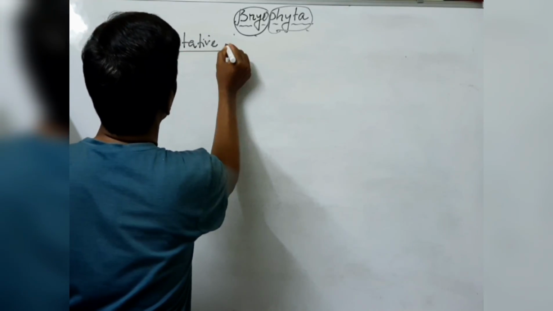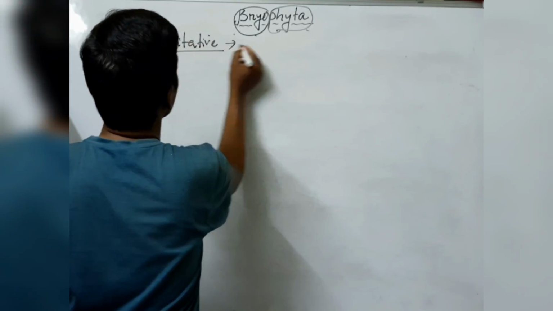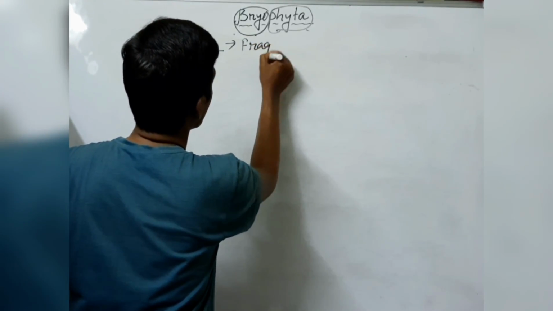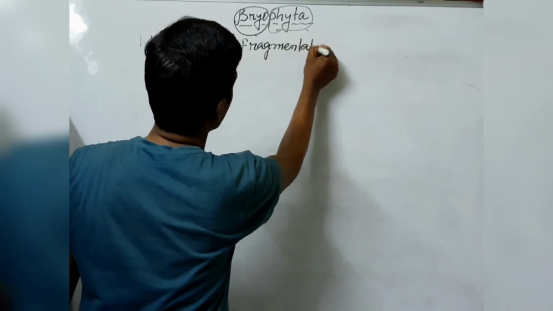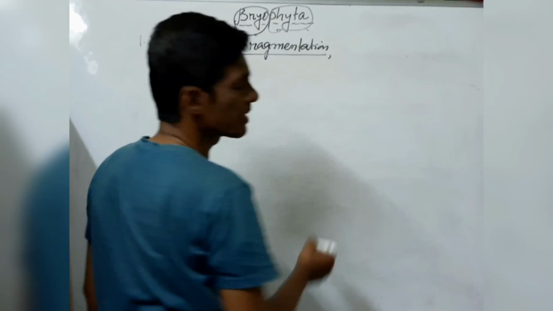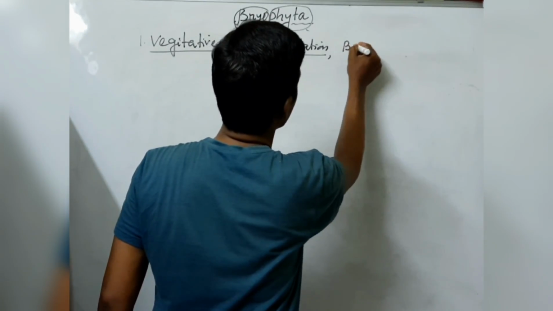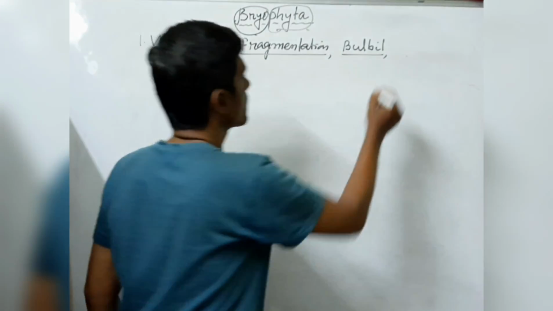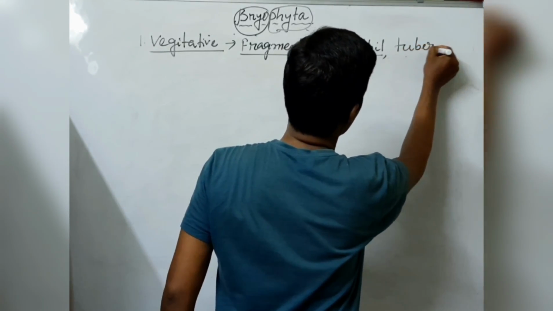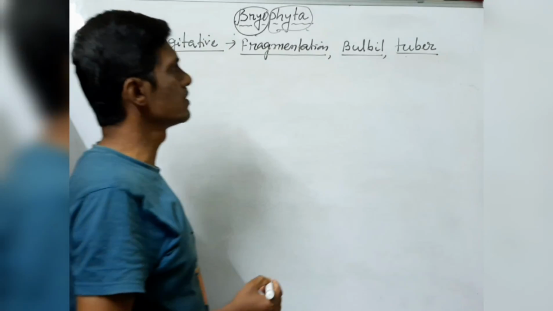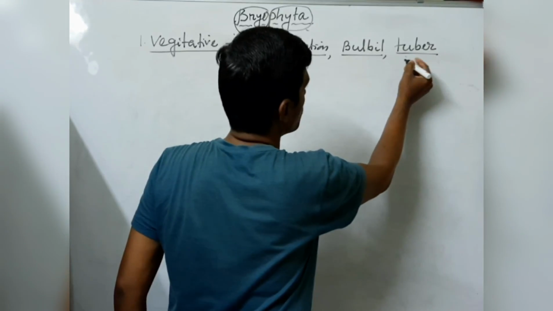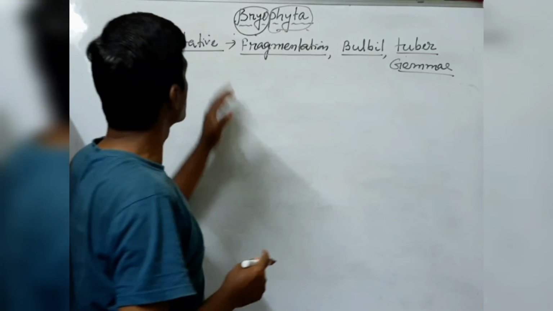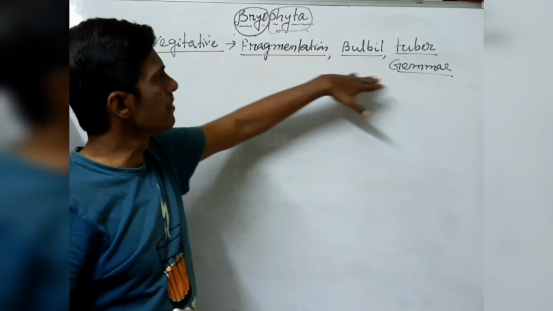In the vegetative mode of reproduction, bryophytes can reproduce by fragmentation, sometimes by bulbil, sometimes by tuber, like potato, and sometimes they undergo vegetative reproduction by a multicellular asexual body called gemma. So these are the methods of the vegetative mode of reproduction: fragmentation, bulbil, tuber or gemma.